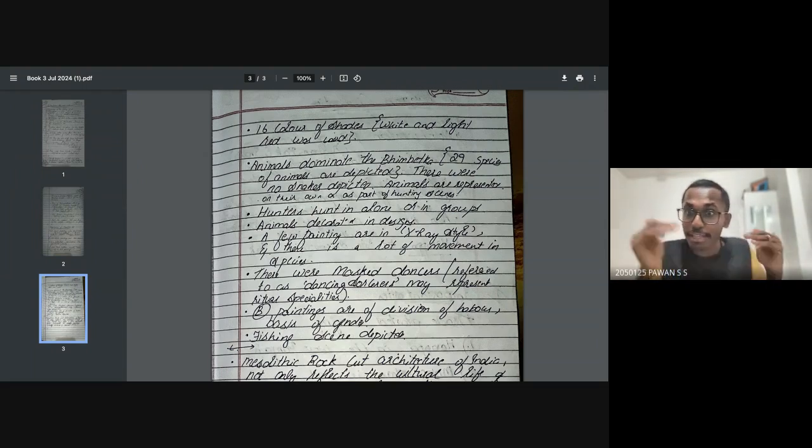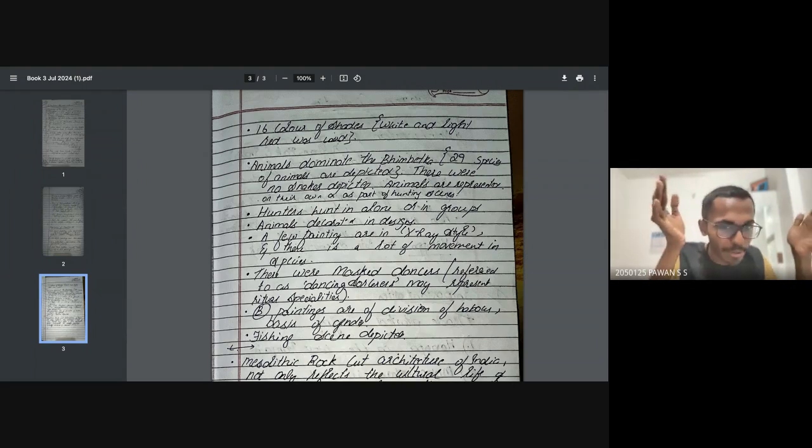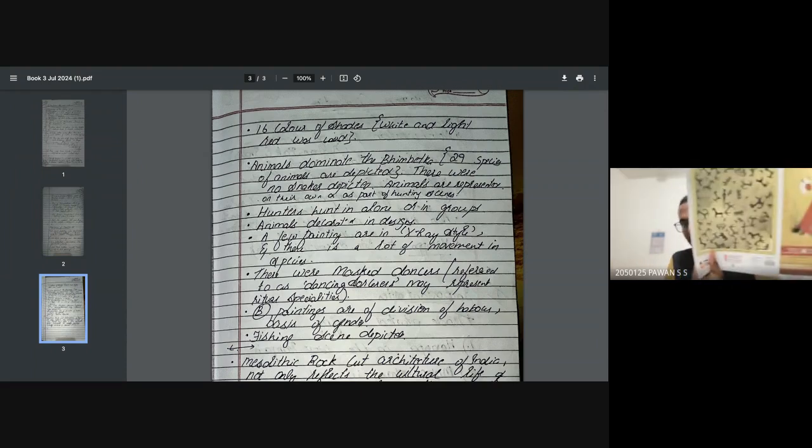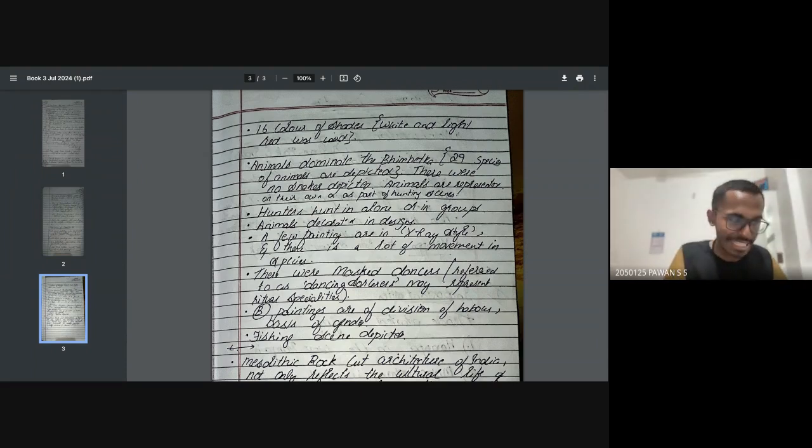Just imagine, 10,000 BC, such images being in the rock. Don't you think it's mind blowing? It's literally mind blowing. Animals decorated in designs. I hope I showed you the image now. Animals have been decorated in designs. A few paintings are in X-ray style. You have seen how, when you take an X-ray of your body, you see that picture, no? Similarly, there were X-ray style paintings of a lot of species.